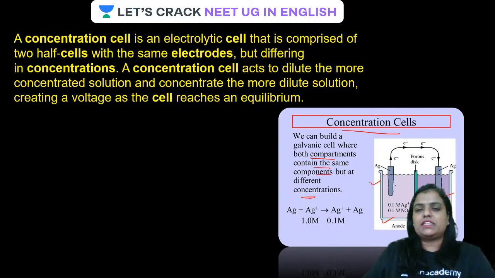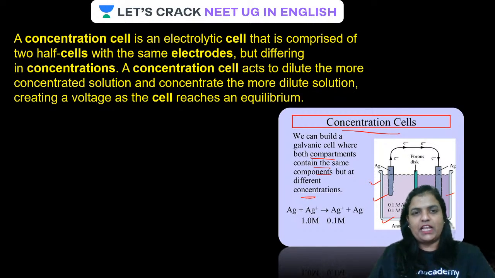For example, in this anodic compartment the concentration is 0.1 molar silver nitrate, whereas in the cathodic compartment it is 1 molar silver nitrate. This is the difference from another cell.